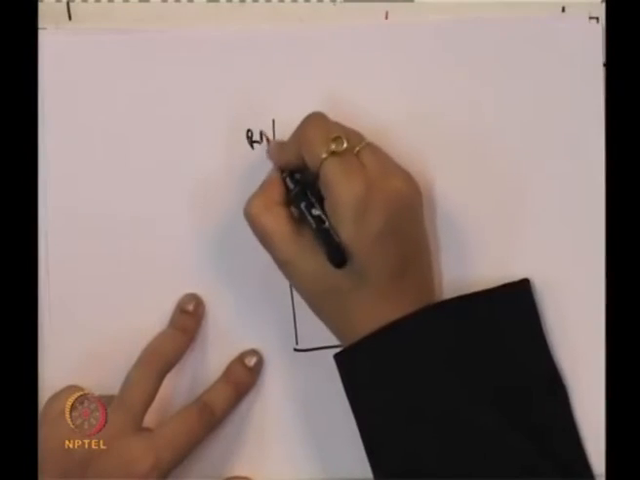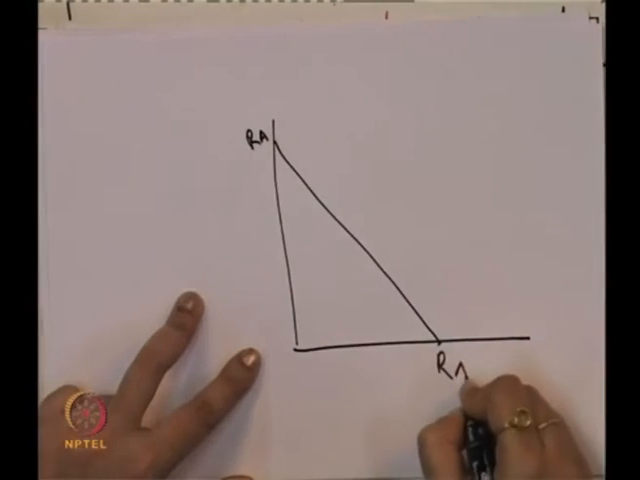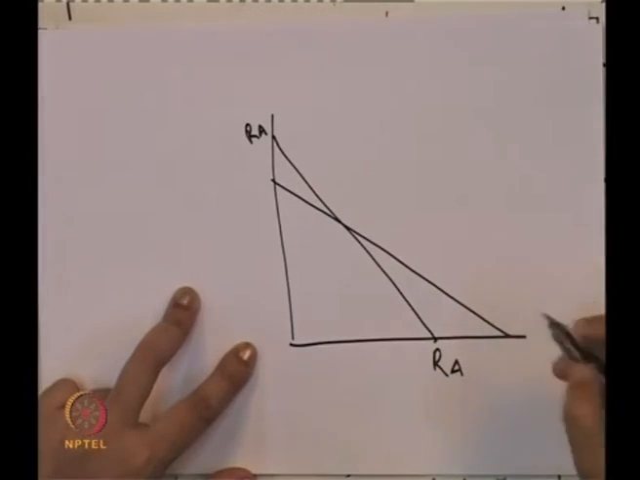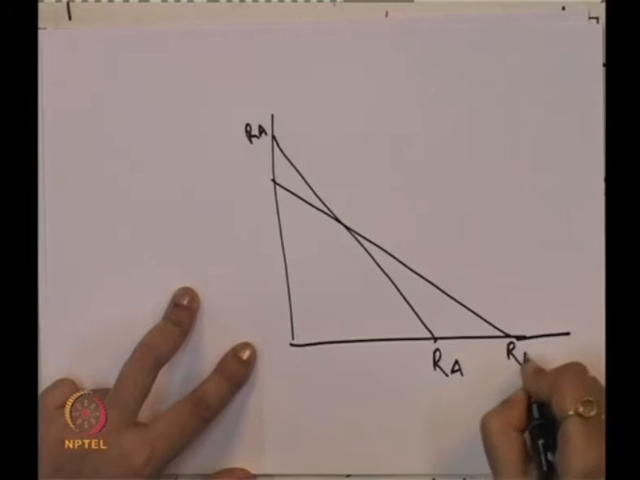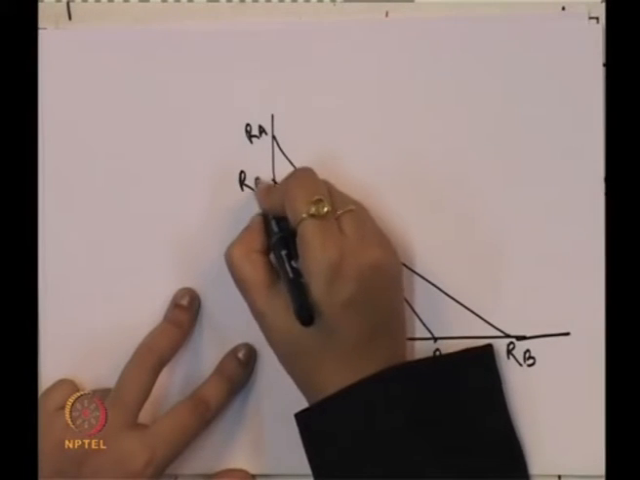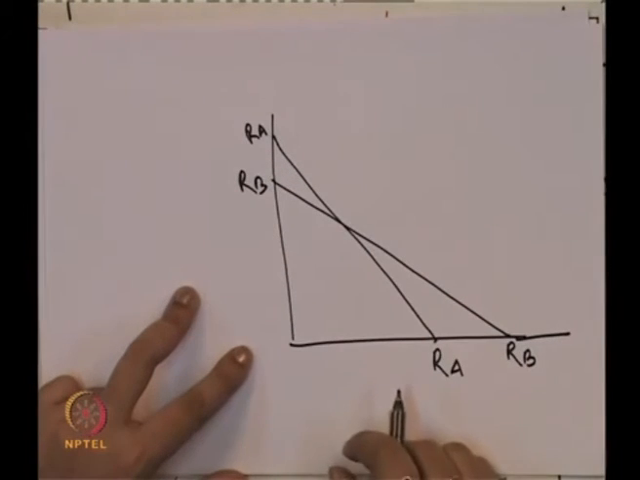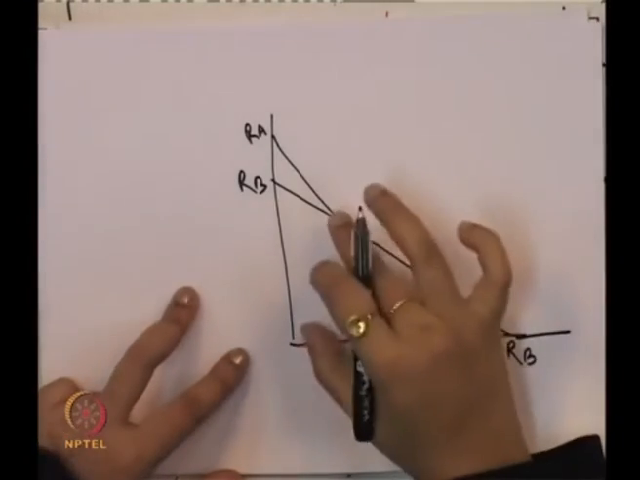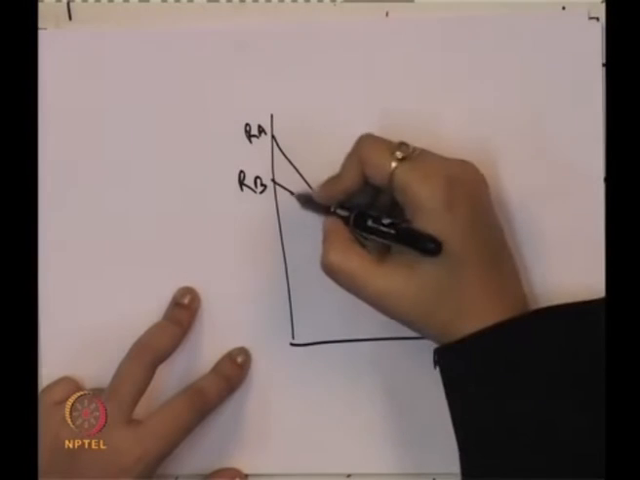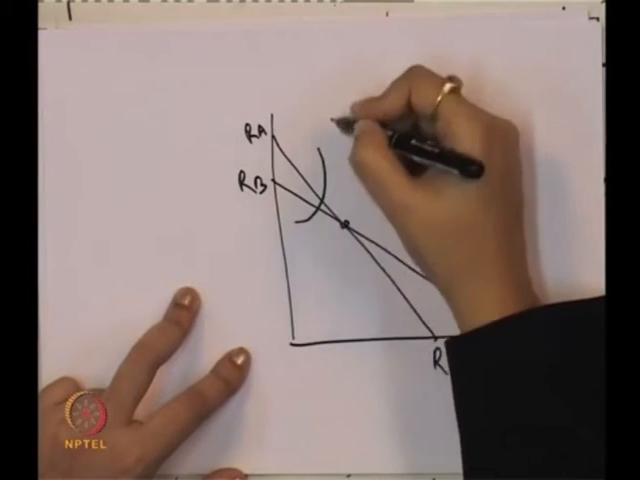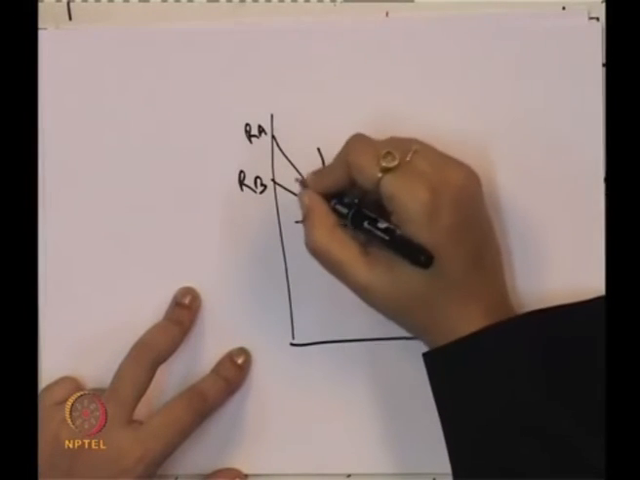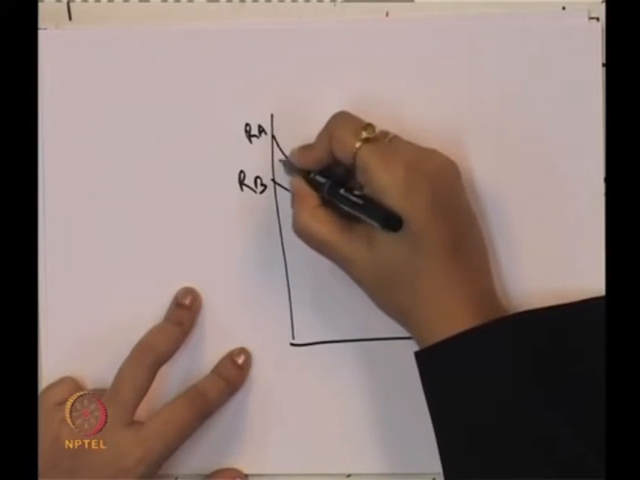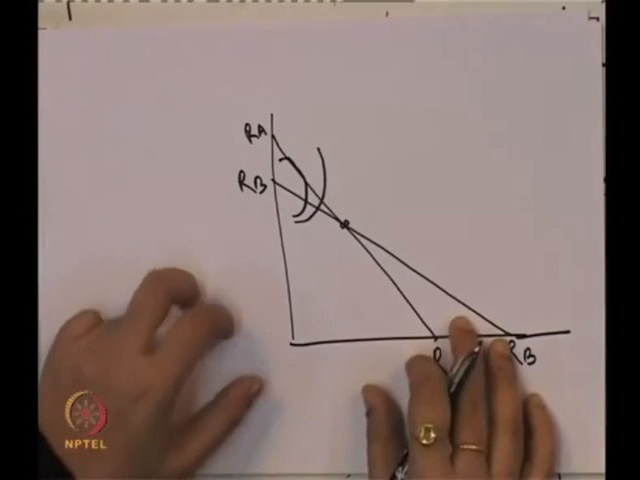So, this is the reaction curve of firm A, and this is the reaction curve function of firm B. Now, this is the point where both meet. So, this is the isoprofit curve, and this is another isoprofit curve for B.